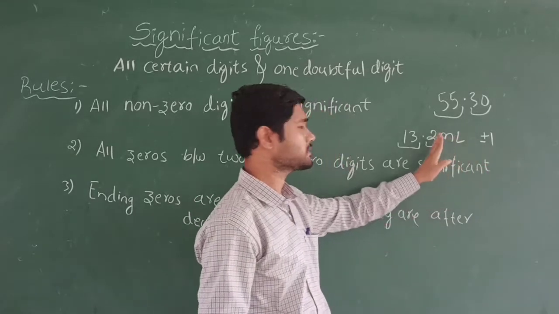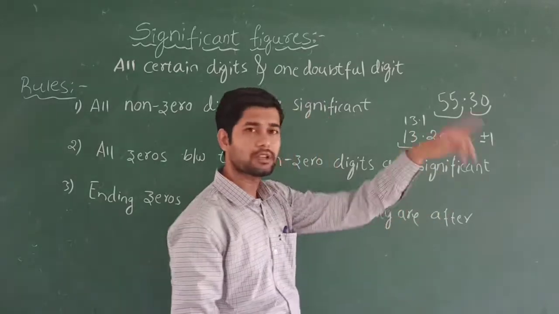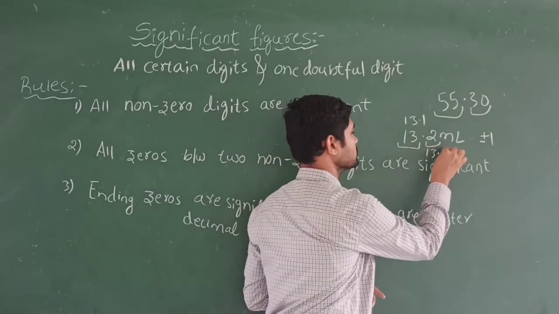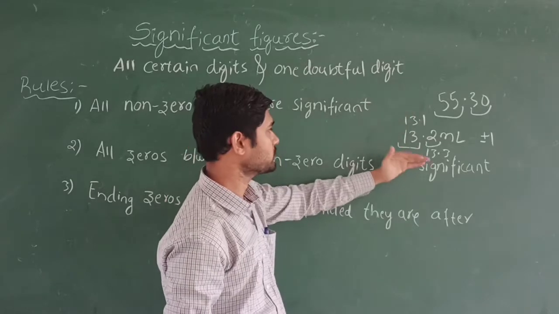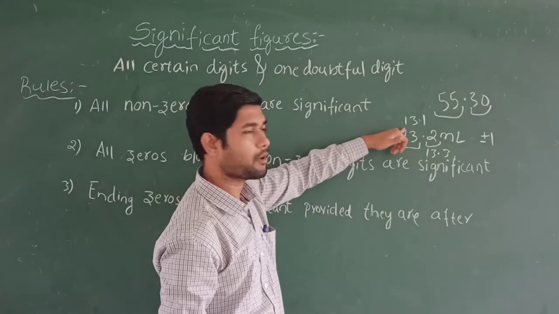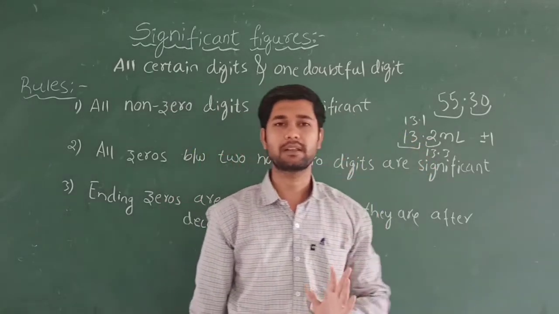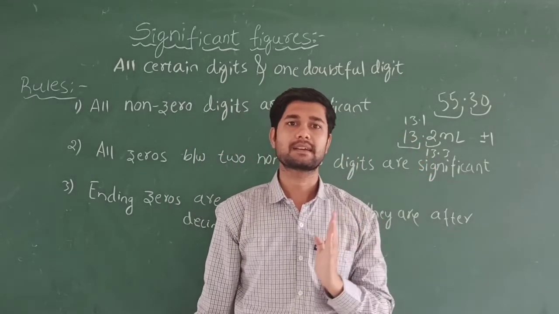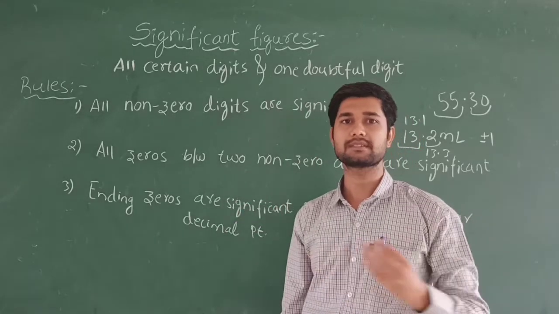I mean, this 13.2 ml lies between two values, plus or minus 1. What is the number before this? 13.1. What is the number after this? 13.3. That means this 13.2 lies between 13.1 and 13.3, greater than 13.1 and lesser than 13.3. So like this we are going to tell the certainty and uncertainty. Now let's see the rules to find these certain values.